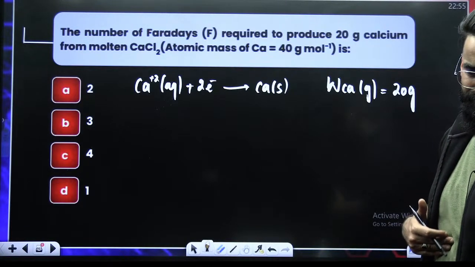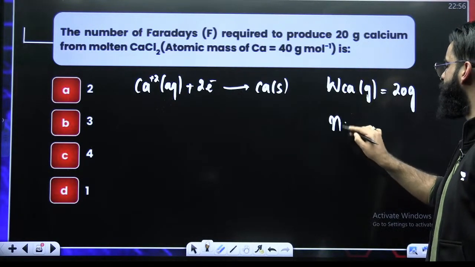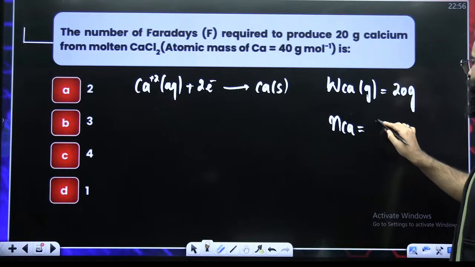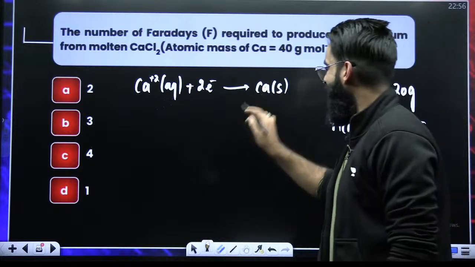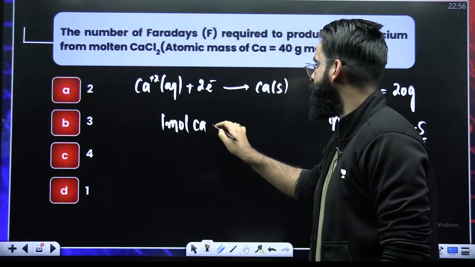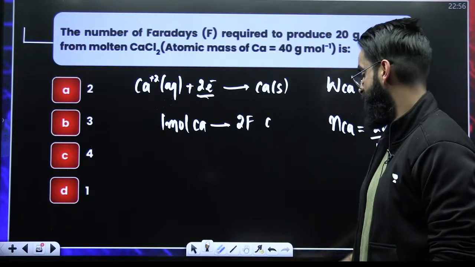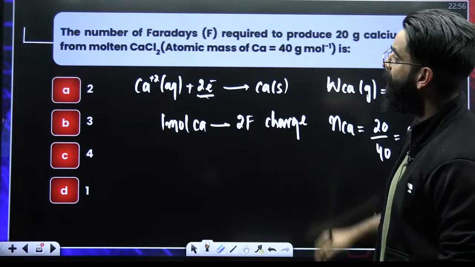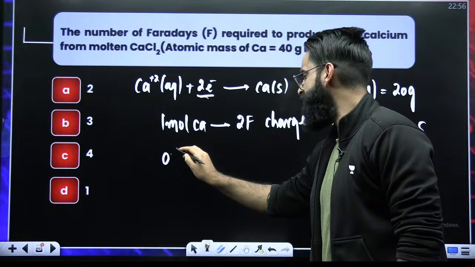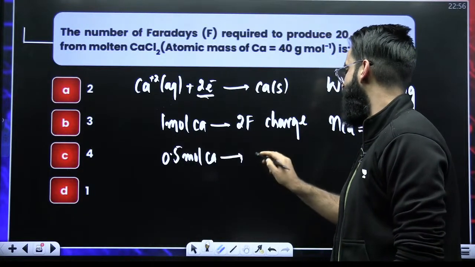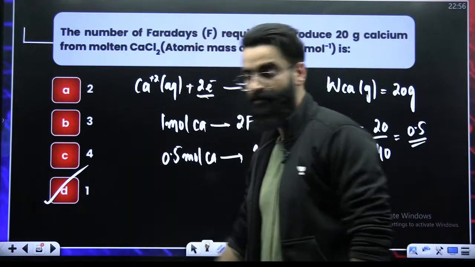Guys, you can easily solve this question. The number of faradays required. First of all, how many moles of calcium are to be deposited? Given mass divided by molar mass. So 0.5 moles of calcium are to be deposited. In order to deposit 1 mole of calcium, how many moles of electrons are required? 2 moles of electrons, which means 2 faraday charge. So in order to deposit 0.5 moles of calcium, how much charge is required? 1 faraday charge is required.